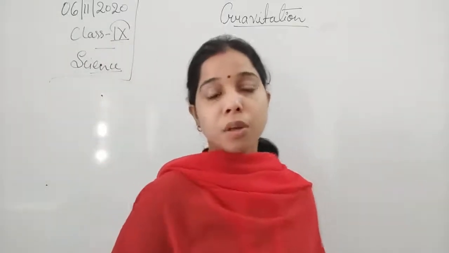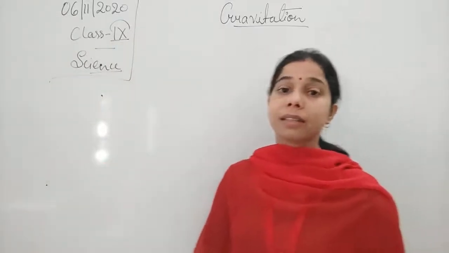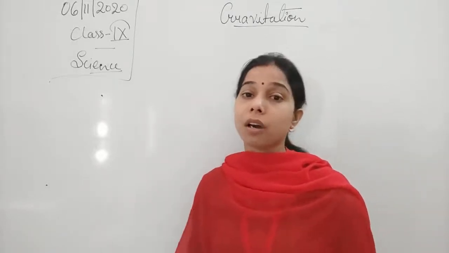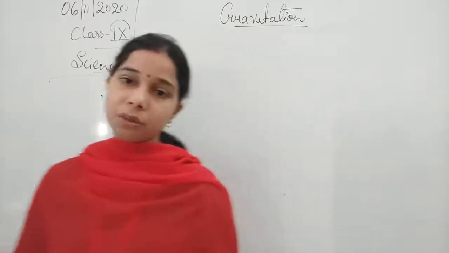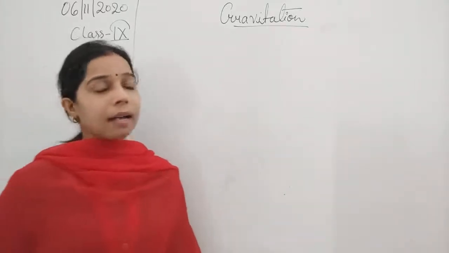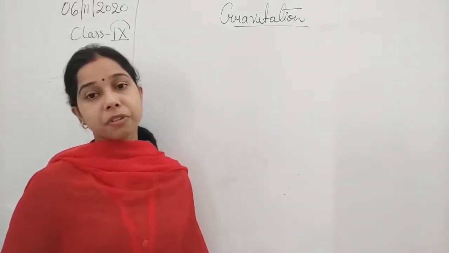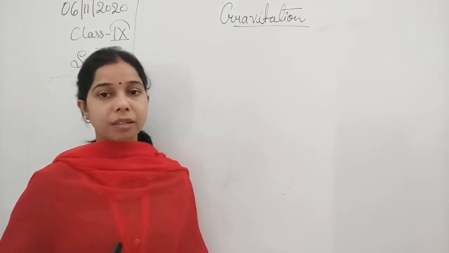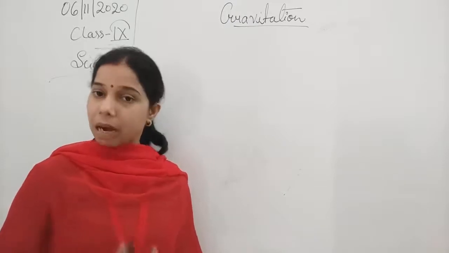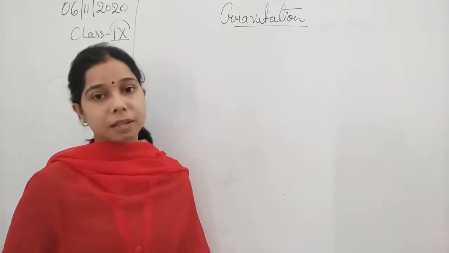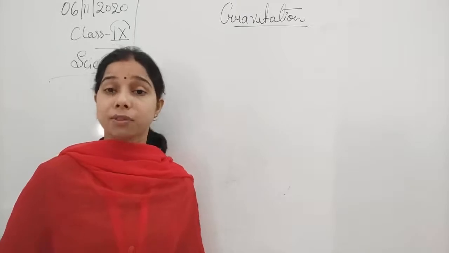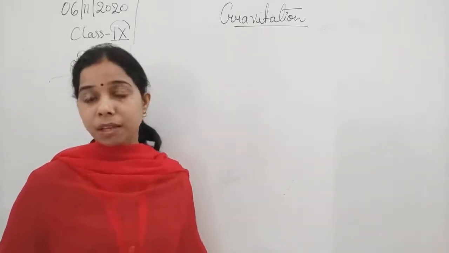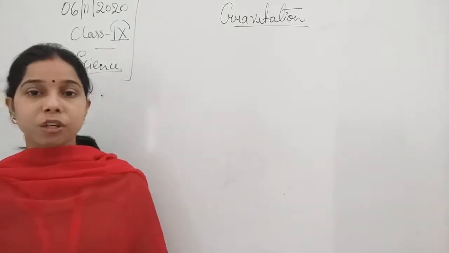Hello students. In the previous class, in the chapter on gravitation, we were discussing some numericals related to gravitation. In those, we saw how force is inversely proportional to r square. The mass of one body and the mass of another body are given, and we have to find the distance between them, or the force of gravitation between them if the distance is mentioned in the numerical.